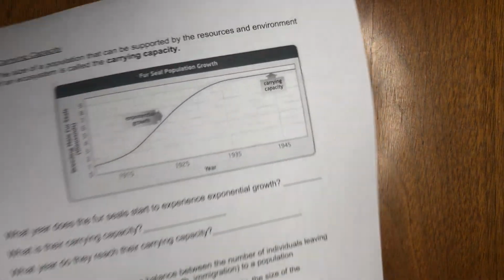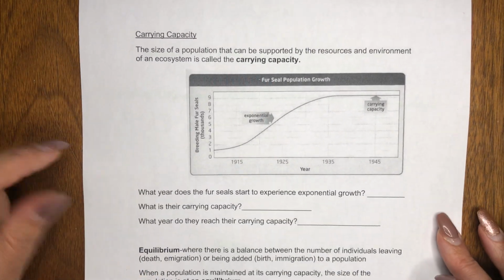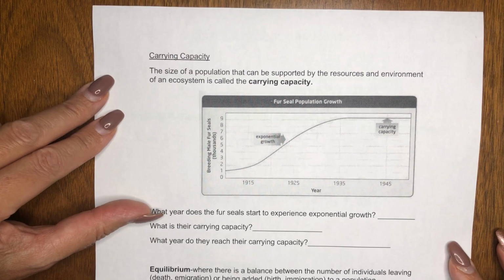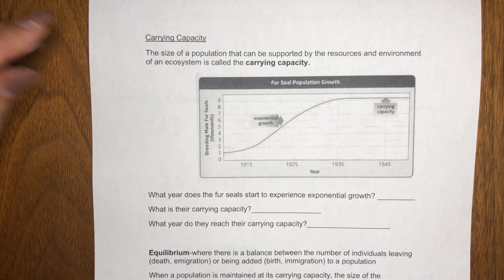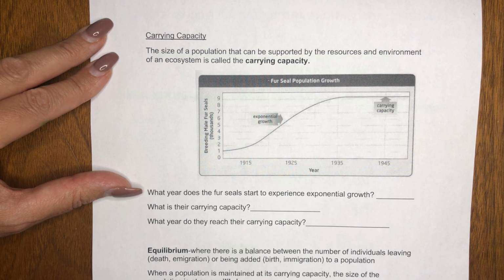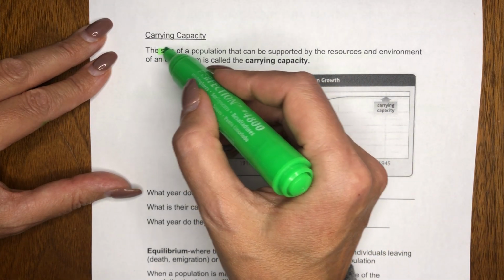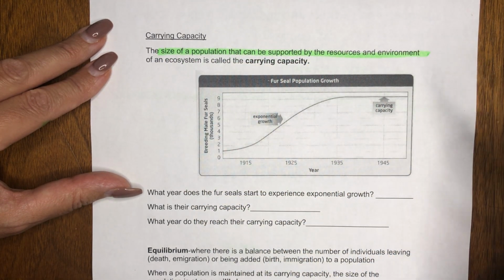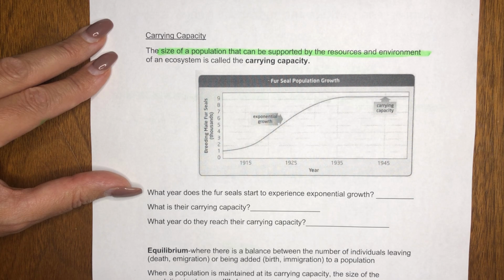Now, when populations start to level off, this is what's called the carrying capacity. It happens because the size of a population can be supported by the resources and environment. At some point, the population will run out of resources.